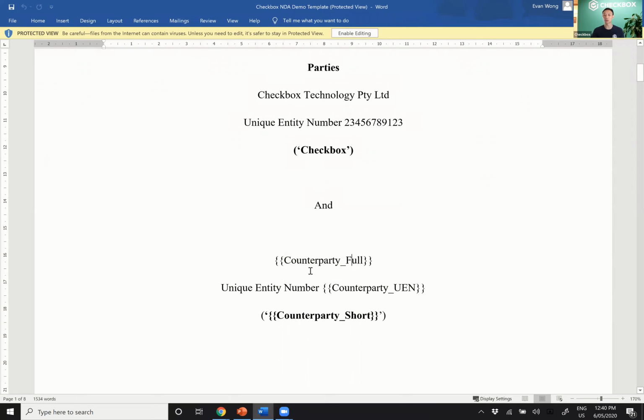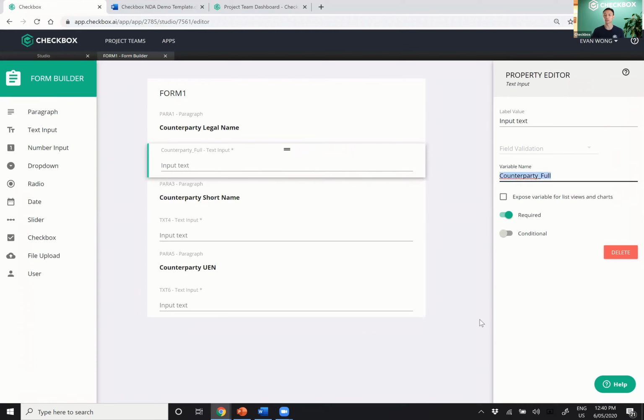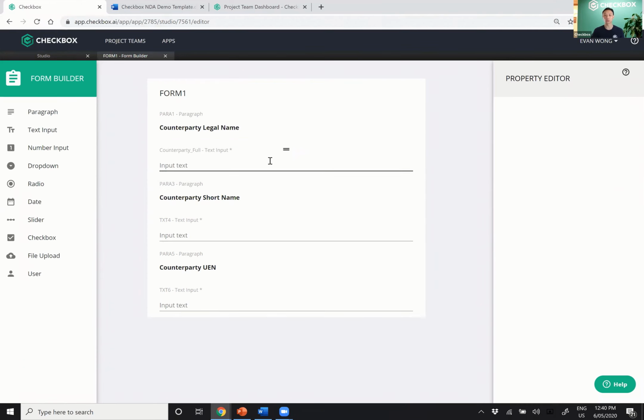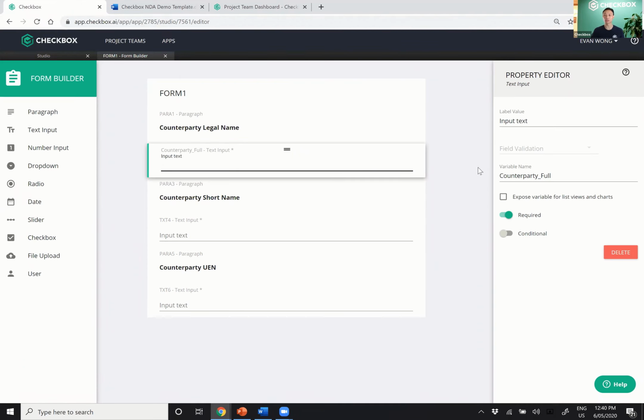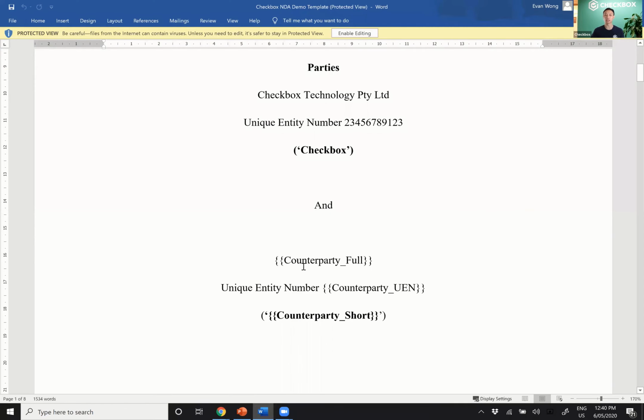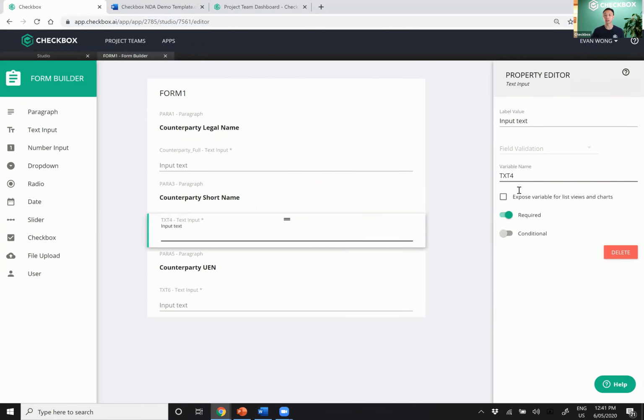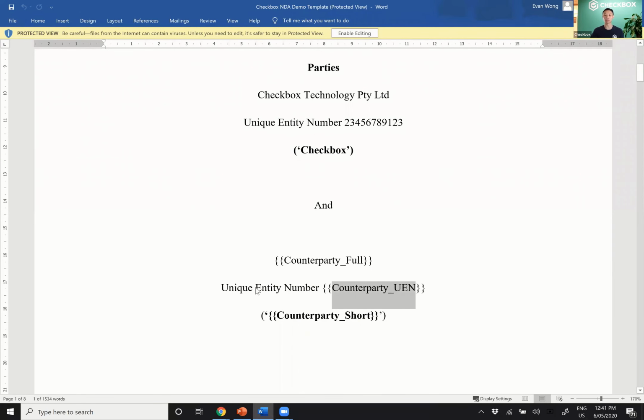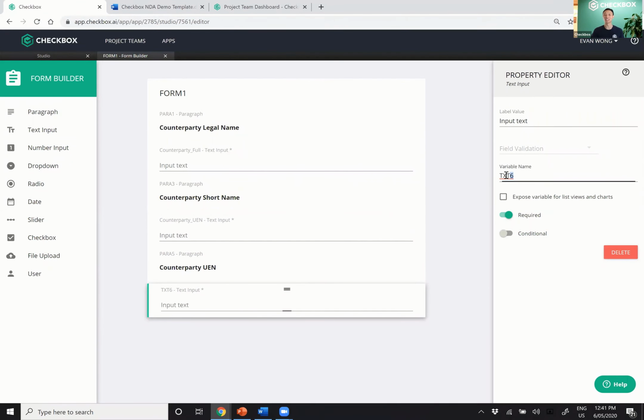But let's match that together. So in the legal name, let's make sure that our variable name is counterparty full. What that's going to tell the system to do is whatever the user puts into this field, it's going to map it directly into the document here. Makes sense, right? Very straightforward. So I'm going to do the same thing with this field here. I'm going to make sure that that's mapping correctly, and with the UEN as well. Whoops, I made a mistake. This is the UN. So let's make this the UEN.